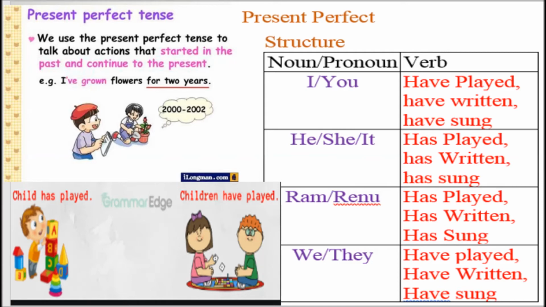But when you're talking about one person, you have to use the word has and then the past participle form of the main verb. For example, he has played, she has written, it has sung. Whenever we are talking about more than one person like we and they or Ram and Hari or Sita and Geeta, then we always use the helping verb have and the third form of the verb. For example, we have played, they have written, you and I have seen this film.